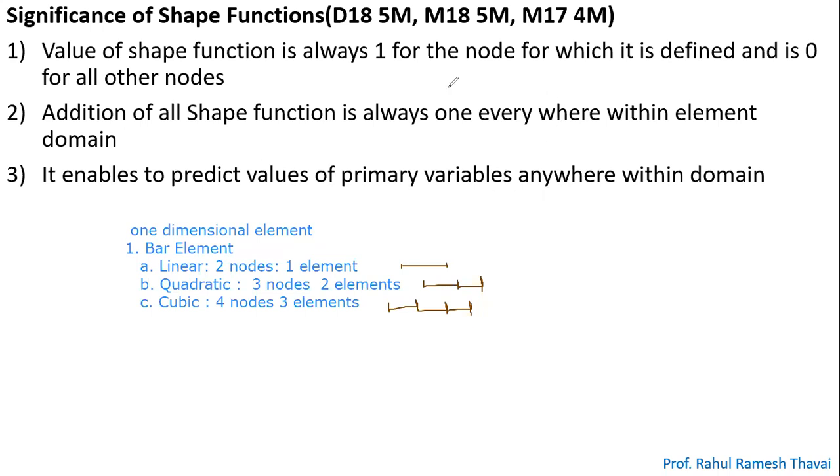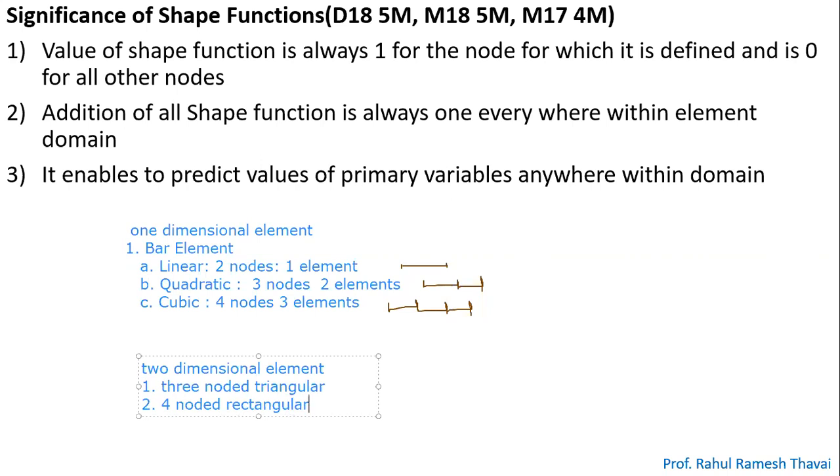After that, we have gone for the 2D element. We have gone for the two-dimensional element. And see all of you, in the two-dimensional element, we have seen first the three-noded triangular. Try to understand, this is very important. After that, we have considered the four-noded rectangular, because for all those we have derived the shape functions.